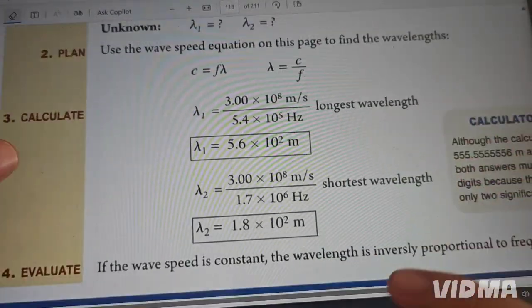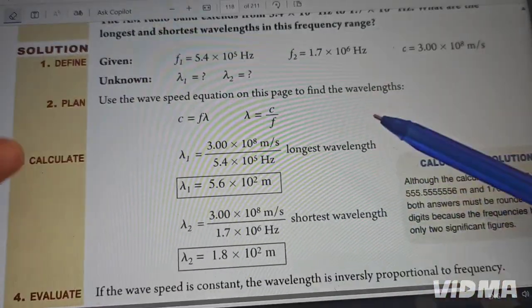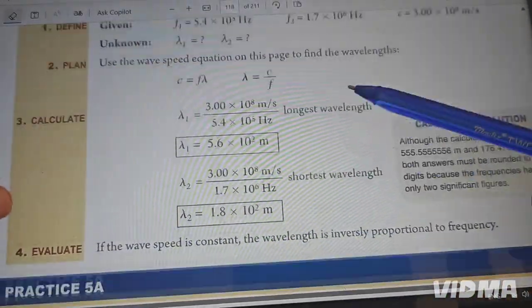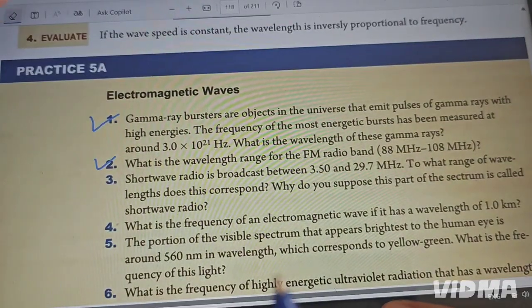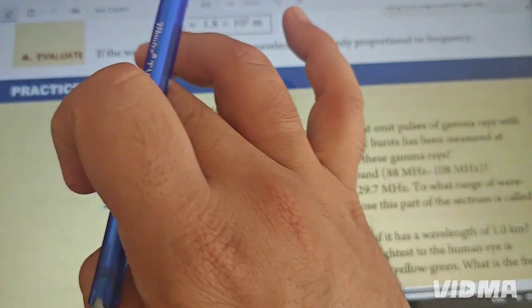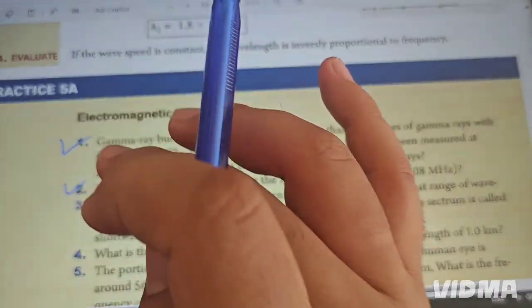Now we are going to solve an example. This example is solved and easy. You can do it by yourself. I'm going to solve all of them for you, inshallah. Let me start from the first question.